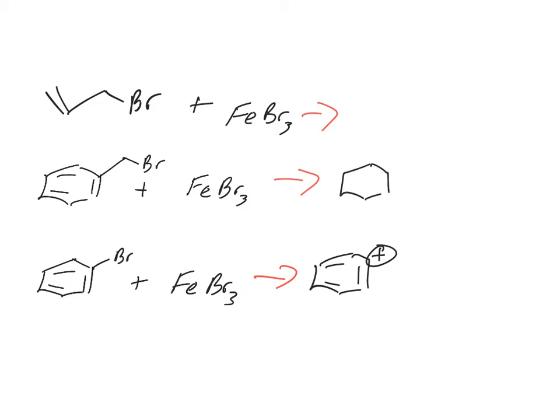Whereas this benzylic one is going to form a primary carbocation, but it's primary and benzylic, so it can do all that resonance in the ring, right? The electrons can come out of the ring. Same deal up here. You're going to form a primary carbocation, but it's primary and allylic, so it can do resonance. That's what makes a difference.